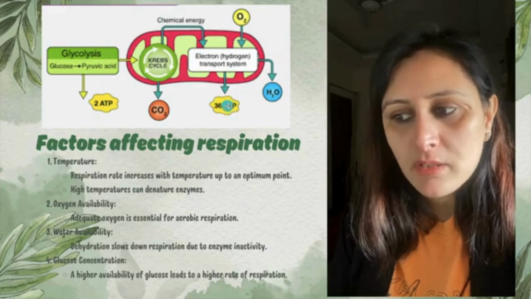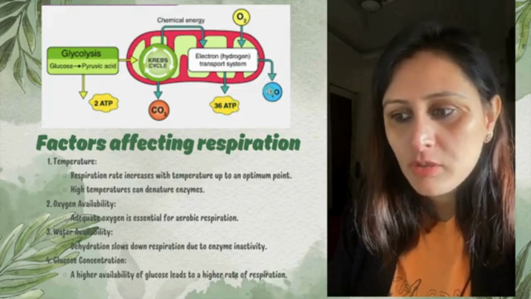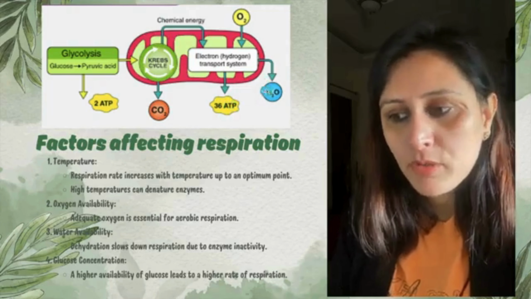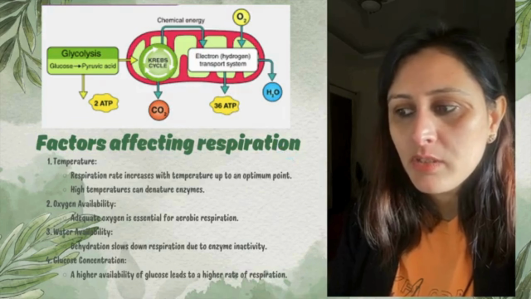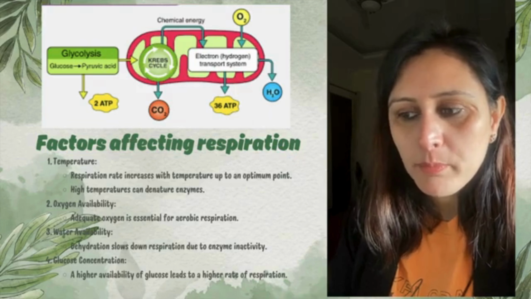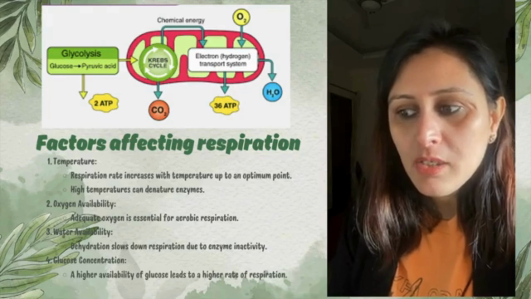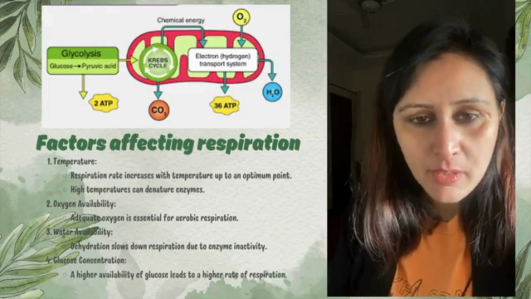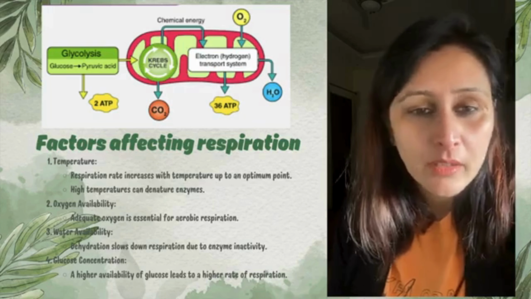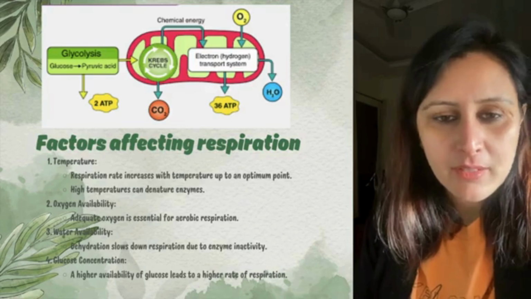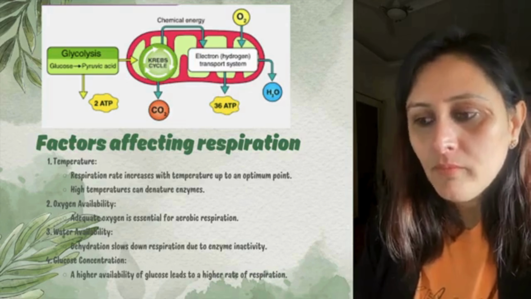So now the various factors that affect the respiration, पहले तो temperature का definitely बहुत effect पड़ता है. Respiration rate increases with the temperature up to an optimum point. High temperature can denature enzymes, right? It can hinder the enzymes to function properly and affect their working.